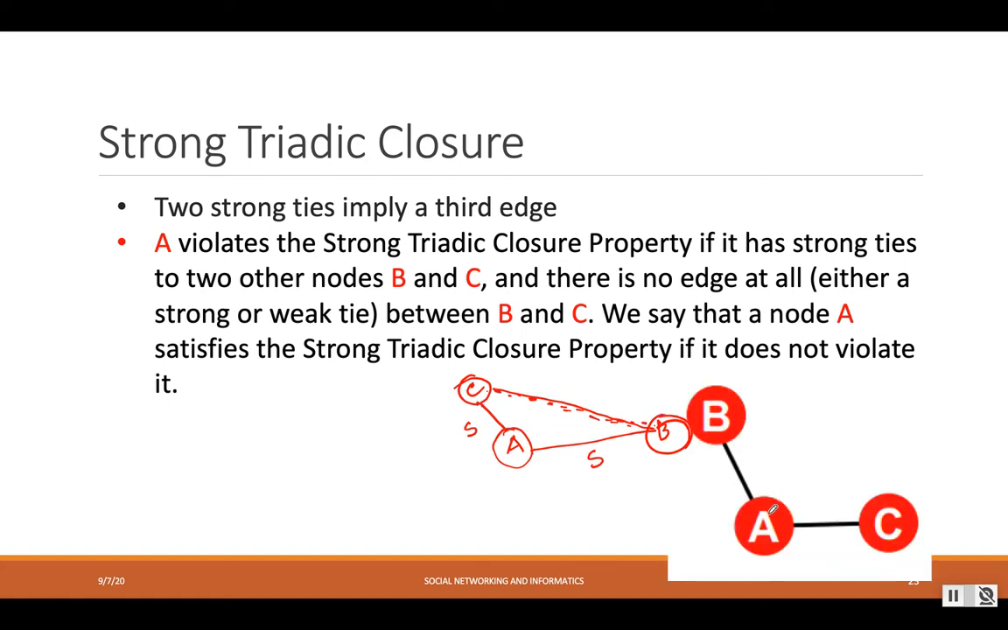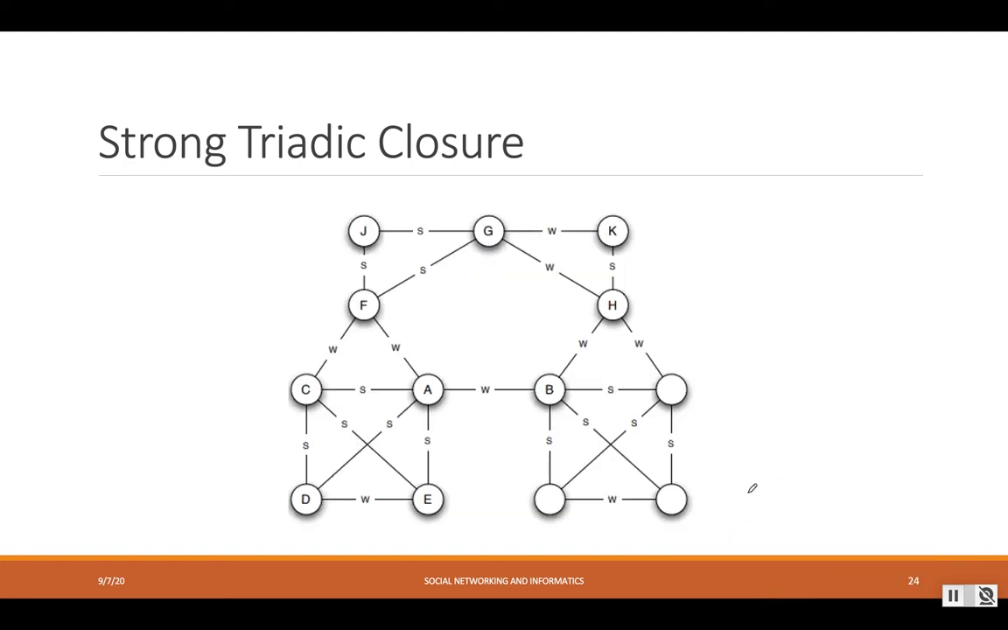All right, so we can see that the friendship between A and B is strong and A and C is strong. So according to the strong triadic closure property, there has to be a link between B and C. So if there is no link between B and C, we are going to say that A is violating the strong triadic closure property.